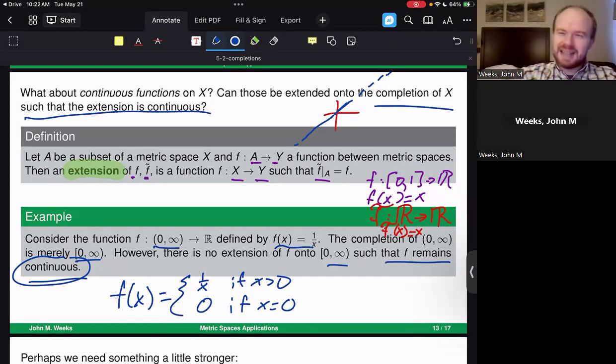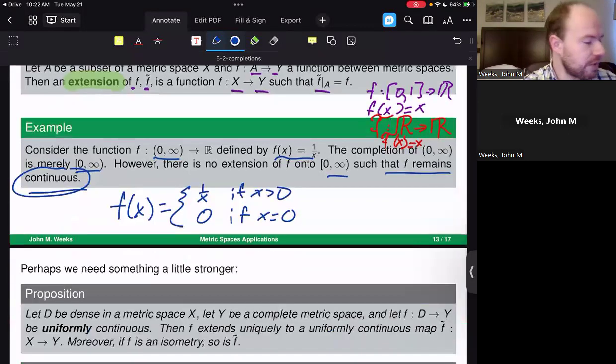Essentially, that's telling us that the topologies of these two spaces work out very neatly. Because remember, continuity is something about openness in the destination space giving us something about openness of the sets in the source space. Basically, if V is open in Y, then f inverse of V is open in X. So this is telling us something about the topology between these two spaces whenever we are looking at continuity here. But it turns out not to be true due to this example. If I start with a continuous function on X, I may not be able to get an extension that is continuous. But perhaps we could use something a little bit stronger.